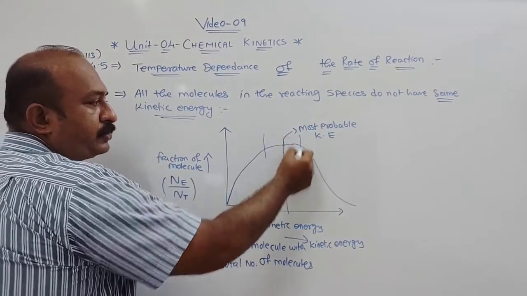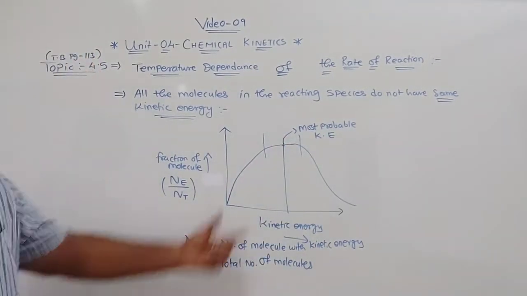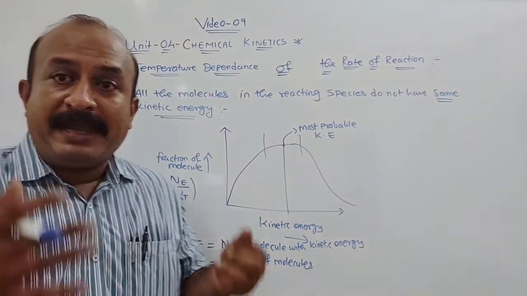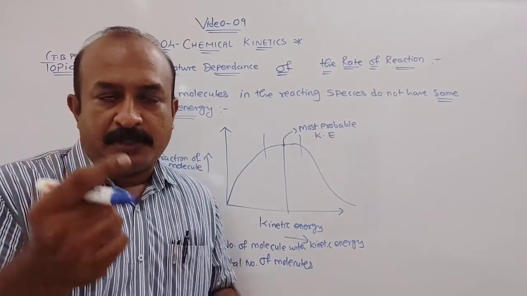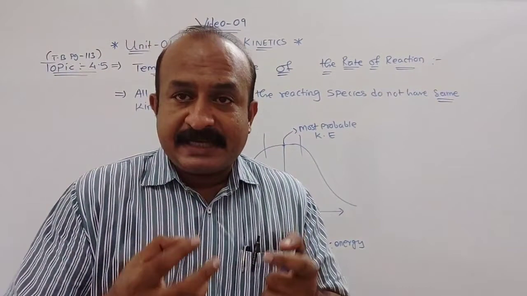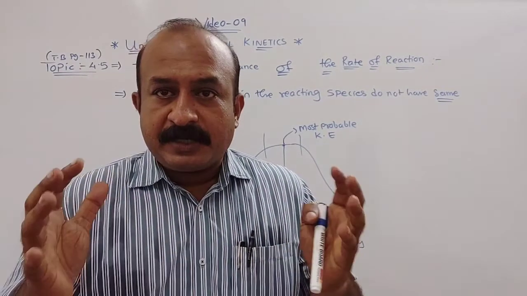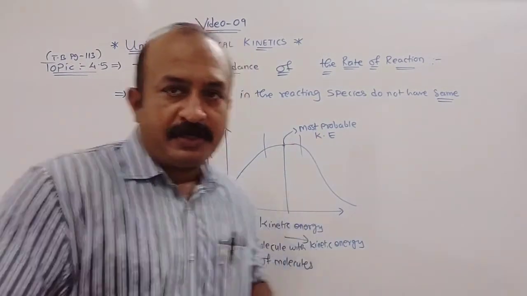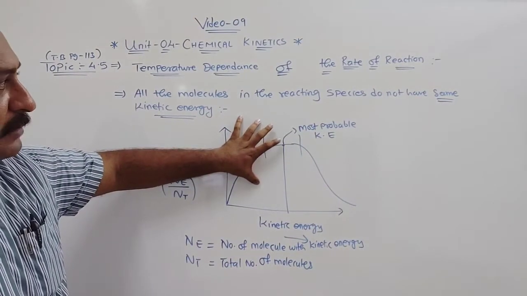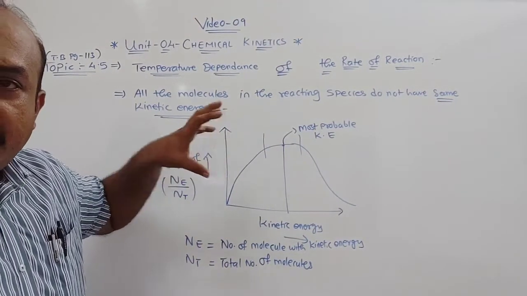So this is the portion of the curve where the kinetic energy of the molecule is maximum. Now this is for many molecules. It is not for a single molecule, because for a single molecule to get a kinetic energy precisely is very difficult. So they have taken a cluster of molecules. Understood or not? This is the way the graph was represented by Boltzmann and Maxwell.